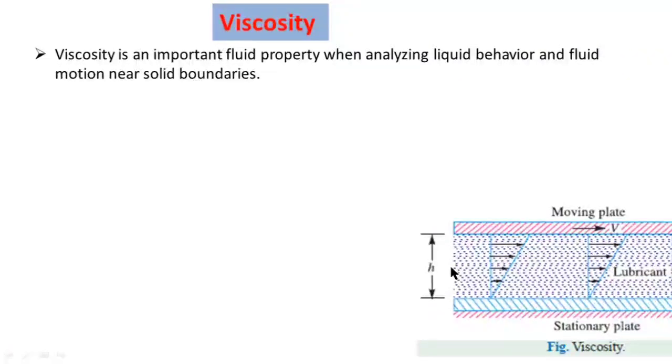Lubricant is also a liquid, so that's why viscosity is useful to analyze the behavior of a liquid or lubricant and fluid motion near solid boundaries.